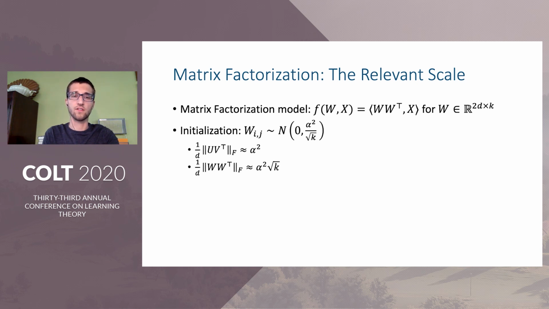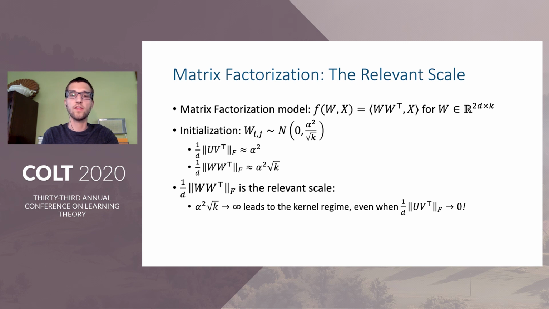So, which of these scales actually controls the implicit bias? Well, it turns out that the scale of WW transpose, the symmetrized matrix, is all that matters. We show, following Chizat and Bach, that when alpha squared times square root of K, the scale of WW transpose, goes to infinity, we enter the kernel regime. But importantly, this can happen even when alpha squared is fixed, or even when it goes to 0. So the scale of UV transpose, the actual predictor of interest itself, can go to 0 while it still behaves like a kernel method.